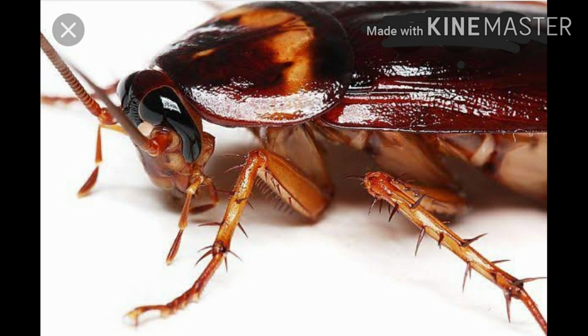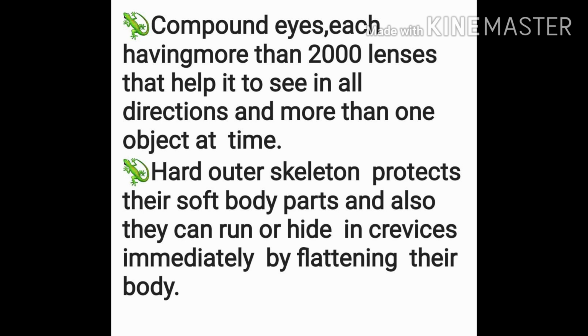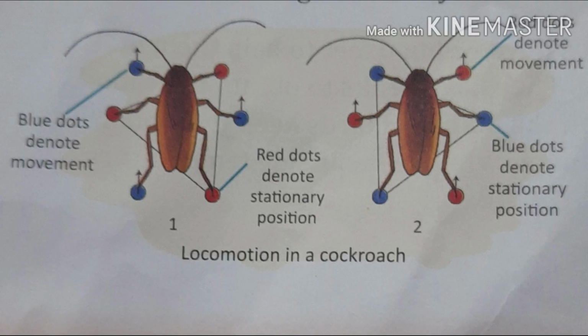Each eye has about 200 lenses, and they can see in all directions. They can see more than one object at a time. See how amazing it is? And if something moves nearby, they respond, run and hide immediately, getting inside a crack or any small dark corner by flattening their body.